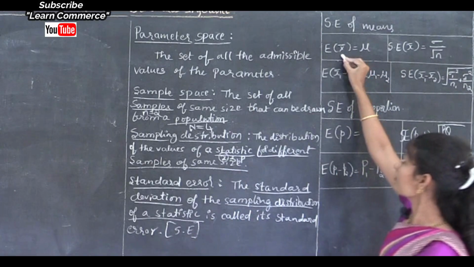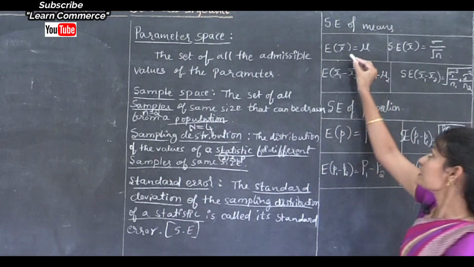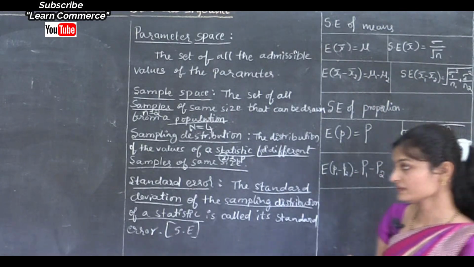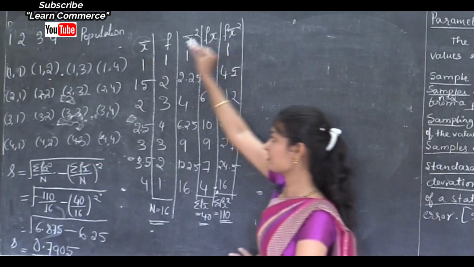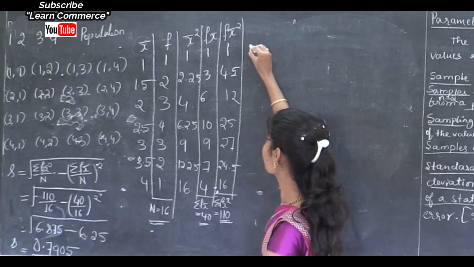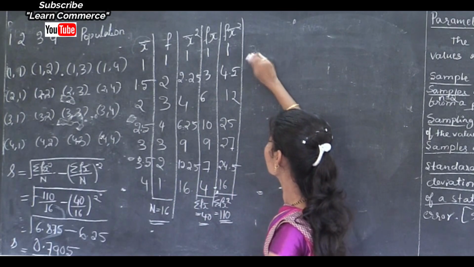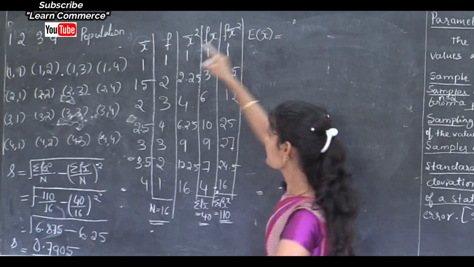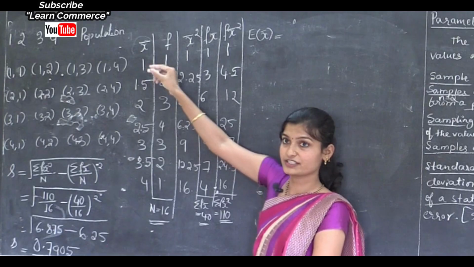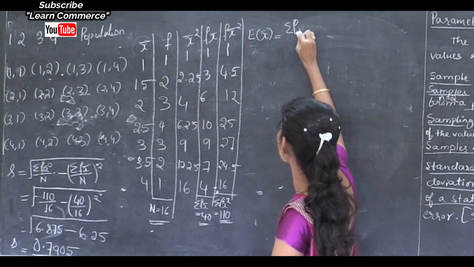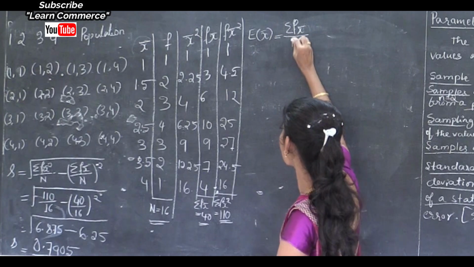Here E of x bar is equal to mu, in the sense that the sample mean is equal to the population mean. We know the formula of sample mean: E of x bar is equal to the sum of f into x bar divided by capital letter N.